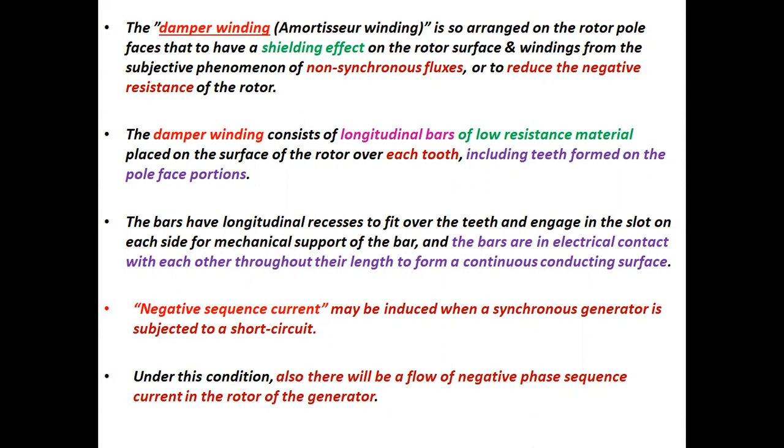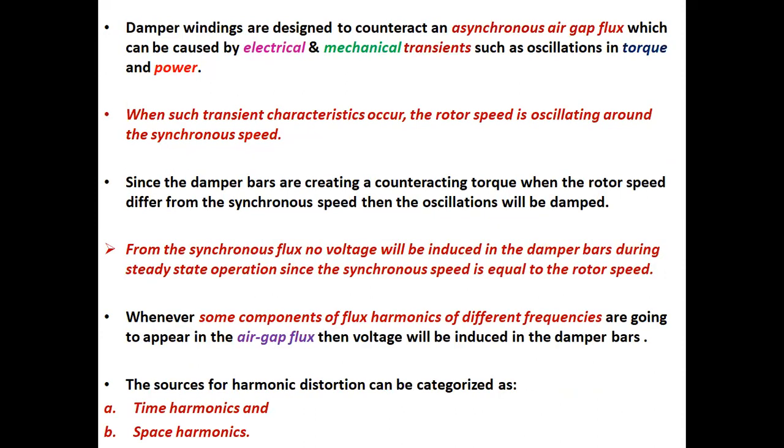Negative sequence current may be induced when a synchronous generator is subjected to a short circuit. Under this condition, there will also be a flow of negative phase sequence current in the rotor of the generator. Damper windings are designed to counteract an asynchronous air gap flux which can be caused by electrical and mechanical transients such as oscillations in torque and power.